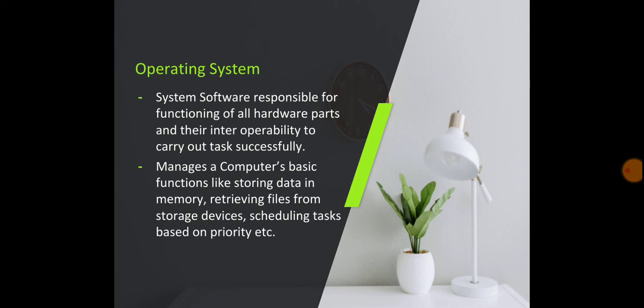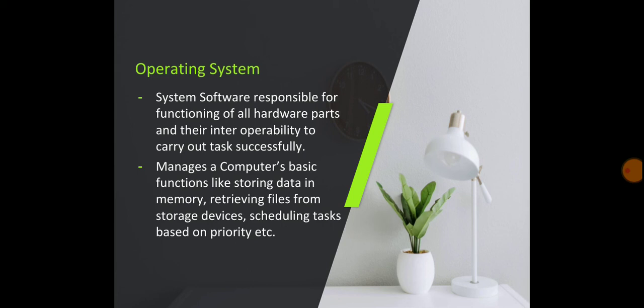So the operating system is very, very important. If your system does not have an operating system, it will not work, because the operating system manages the memory, the processor, the speed with which it works, the files, and many other tasks that we will be discussing in another video.